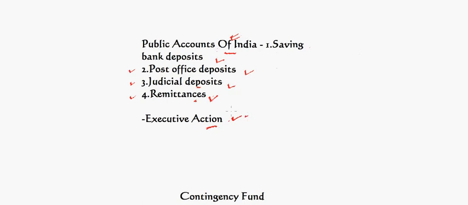The third fund is Contingency Fund. It was formed in 1950 and in this Parliament authorizes to form a fund which is under the President for some unforeseen expenditure, and from time to time Parliament pays money to this account, and it is held by Finance Secretary of India under executive action. Again, no parliamentary approval is required for the expenditure from contingency fund. So these were the three funds.